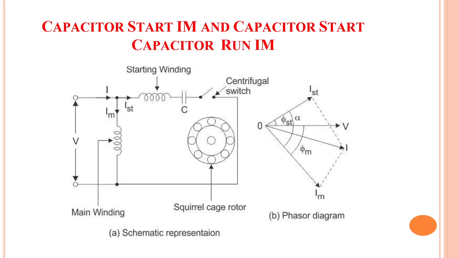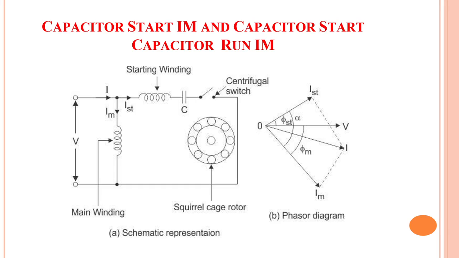So this is an improved form of resistance start split phase induction motor. This motor is very similar to the resistance start split phase motor, except that the starting winding has a few more turns and consists of a heavier wire than the starting winding of a resistance start motor. There is also a large electrolytic capacitor in place of a resistor here. So in place of the resistor, we are keeping a capacitor in series with the starting winding.